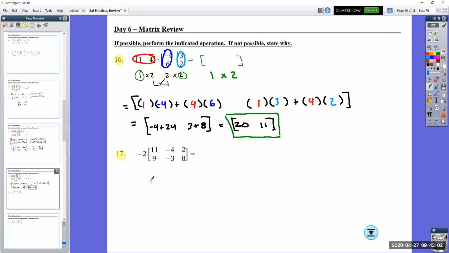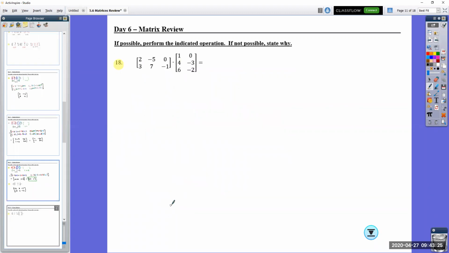It's literally just scaling right here. So we're just distributing that negative 2 to everything. Negative 2 times 2 is negative 4. Negative 2 times 9 is negative 18. Negative 2 times negative 3 is negative times negative is positive 6. Negative 2 times 8 is negative 16. There we go. For 18, this is where we get something a little bit larger.